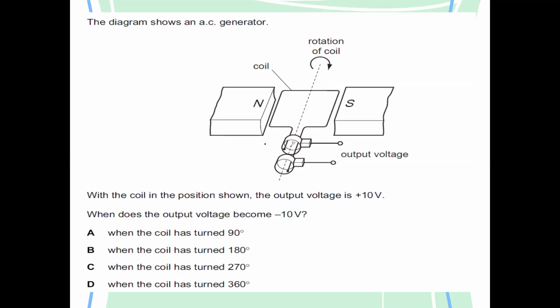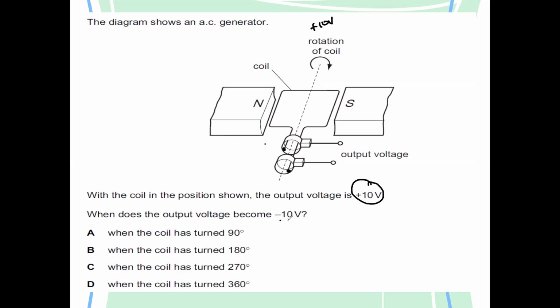This position is connected here and this one is connected here. They mention the coil has a position as shown. It is +10 volt.